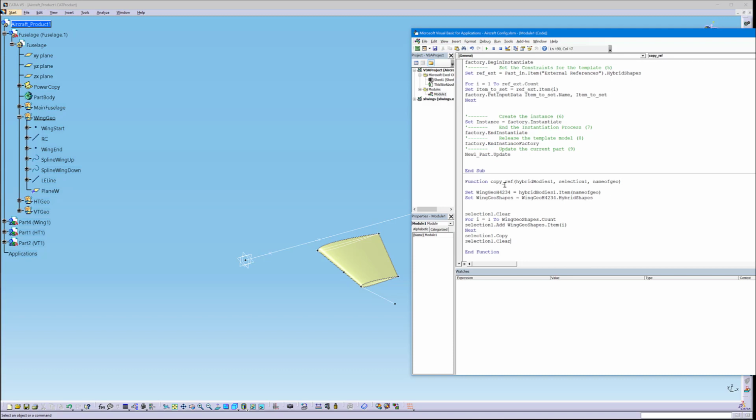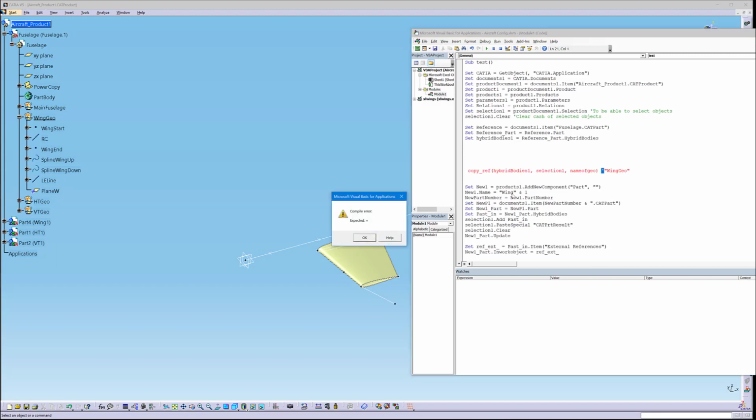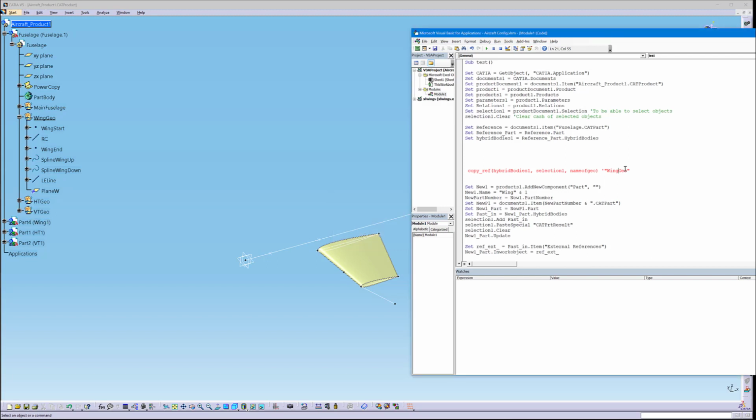So now I will take this line and paste it here. Of course I need to remove function. So this one should also be removed. Yeah, it actually needs to be equal to something.